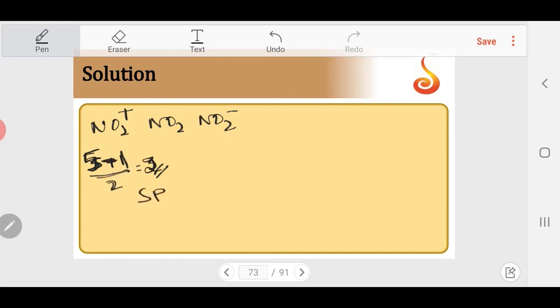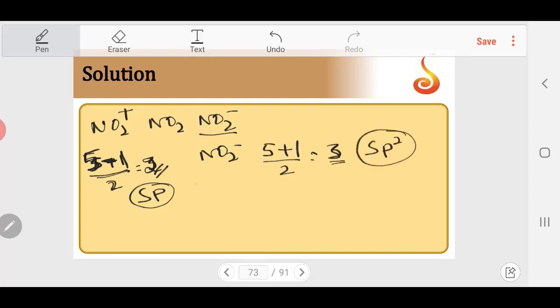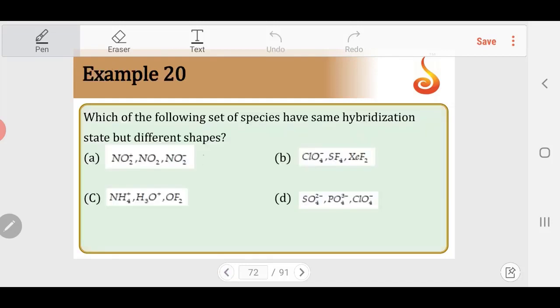So it is sp hybrid. If I take NO2 minus, it will be 5 plus 1 by 2, which is going to be 3. As a result, it will be sp2. So the hybridization is different for these two species. So option 1 does not have the same hybridization.